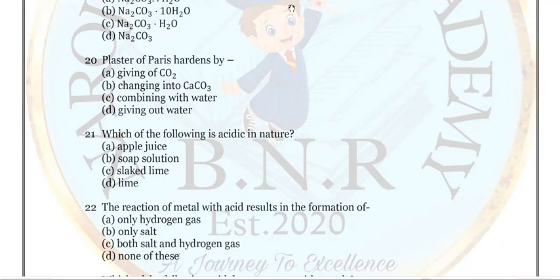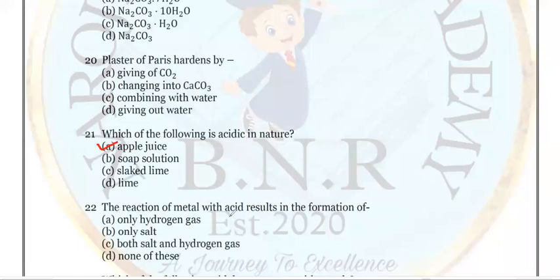We have discussed in the previous session up to question number 21: which of the following is acidic in nature. Apple juice is acidic in nature, while lime is basic. We have discussed this question in the previous session. The answer to the last question is apple juice, acidic in nature. And we'll continue from here, question number 22.